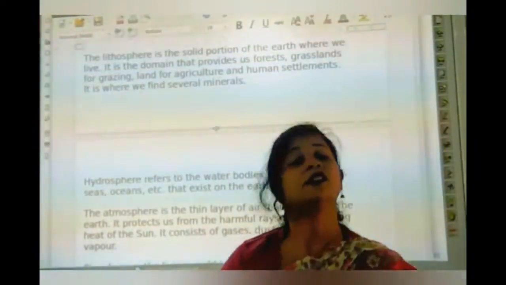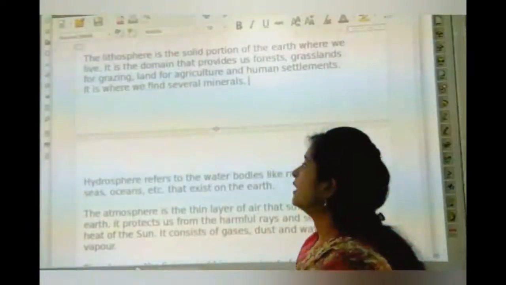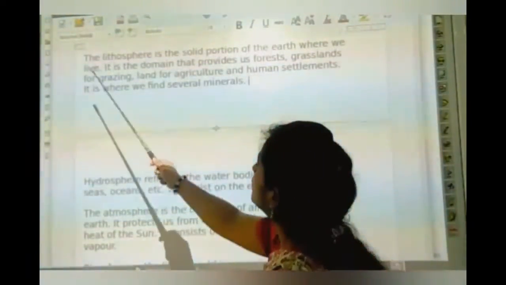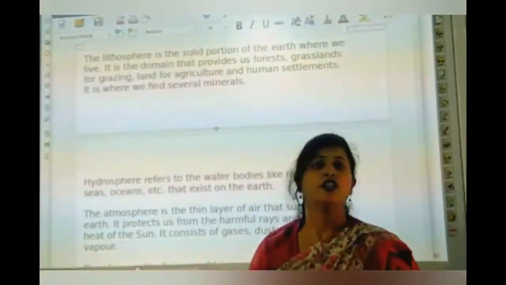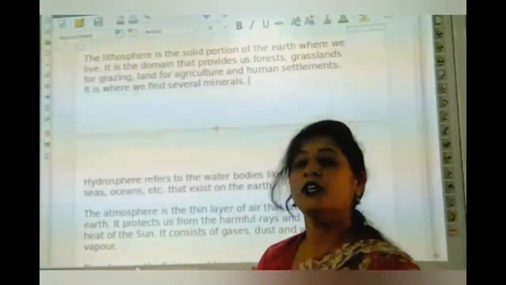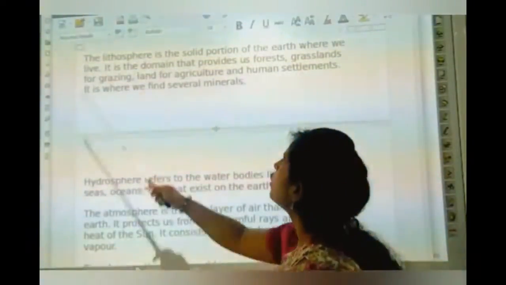Geography, first chapter, second class. That is the lithosphere. We are in the layers of the environment. Now our first point is lithosphere.